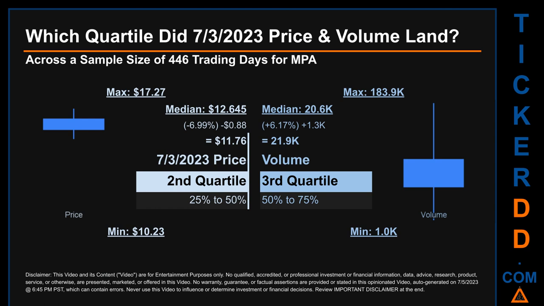The day's volume landed within the third quartile, that is within the 50% to 75% range of all sampled daily volume, which saw a max daily volume of 183.9 thousand and a minimum of 1,000. Quartiles tell us about the spread of a data set by breaking that data set into quarters, just like how the median breaks the set into half. Descriptively, MPA has a median price of $12.645. Therefore, the 3rd of July 2023 price was lower from that middle marker by 6.99%. The day's volume of 21.9 thousand was more than the median by 6.17%.